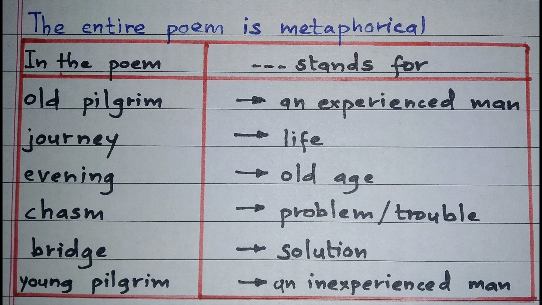The entire poem is metaphorical. In the poem, Old Pilgrim stands for an experienced man. Journey means life. Evening stands for old age. Chasm stands for problem or trouble. Bridge means solution. And young pilgrim means an inexperienced man.